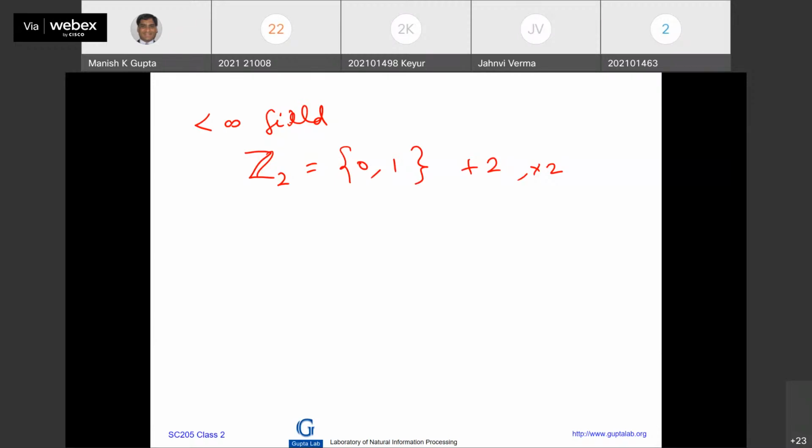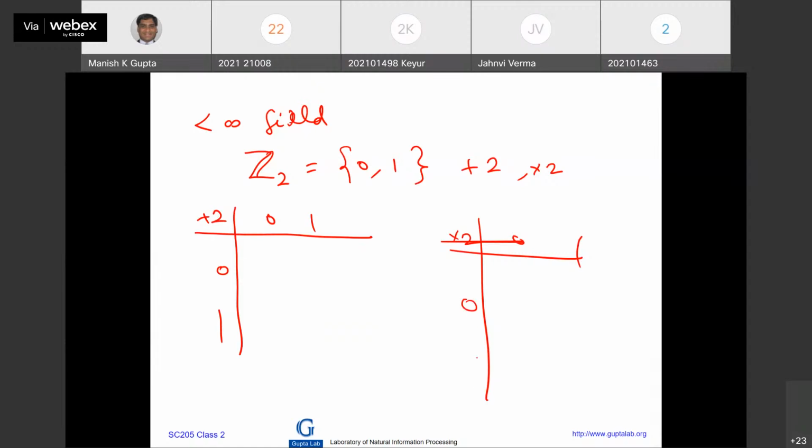Now, you should not believe me like this. So I'm going to make a table. Plus 2, 0, 1, 0, 1, multiplication 2, 0, 1, 0, 1. 0 plus 0 is, 0 plus 1 is, 1 plus 0 is, 1 plus 1 is. So this is an interesting thing, right? 0 into 0 is 0, 1 into 1 is 1. Now, we complete this table.